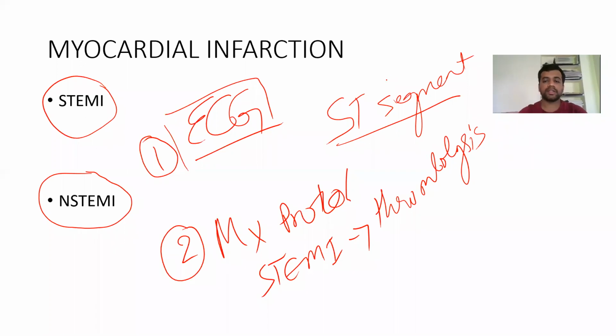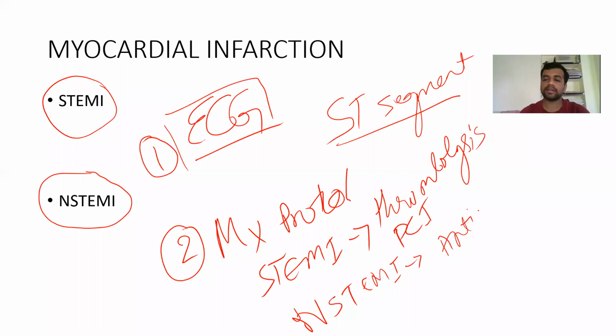Okay, so this one is thrombolysis, or you have to do percutaneous coronary intervention, for STEMI. In case of NSTEMI, most of the time we do not require any thrombolysis as such. It is just anticoagulation which we do, and we will eventually take the patient up for percutaneous coronary intervention. But there is no entity like thrombolysis, which is the most emergent treatment for STEMI.